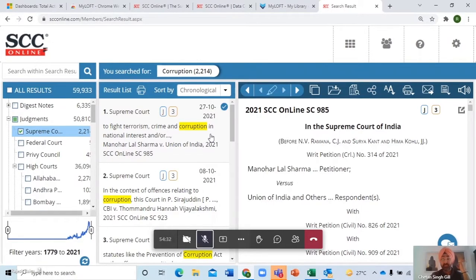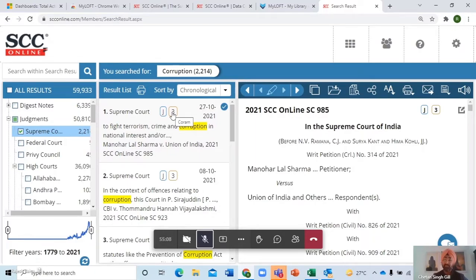J means it's a full judgment. Take your cursor on that, Mr. Ryan. It'll call out as a blurb. It says that J means a full judgment. It's not an article, it's nothing. So it's just a distinction. Sometimes when you say all results, it'll be a mix of judgments, articles, acts, digest notes, then some commission reports and all. So this will differentiate that this is a judgment and this is not a judgment.